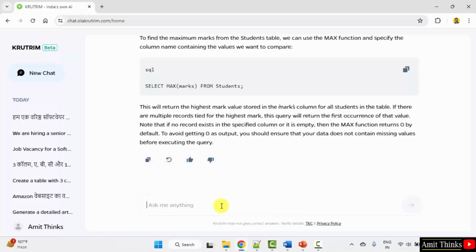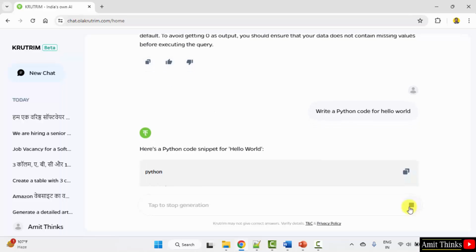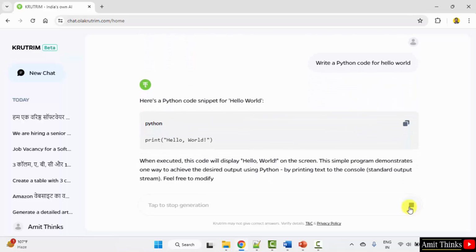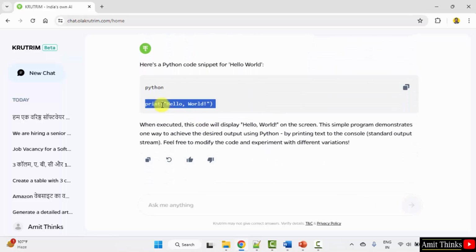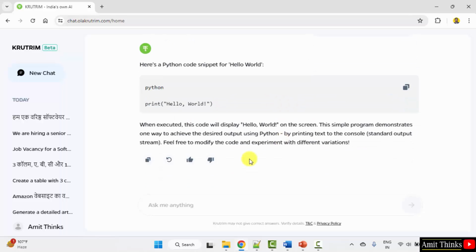Let us write a Python code. Write a Python code for hello world. So just for explaining the concept, here it is, a simple example, hello world, because we wanted a code for hello world. Okay.